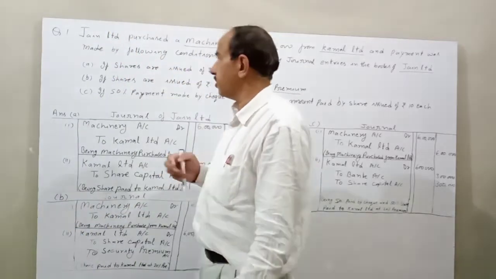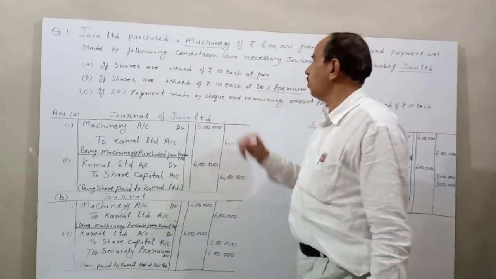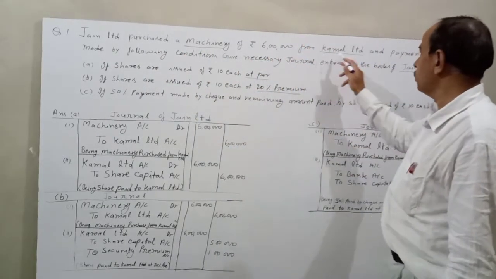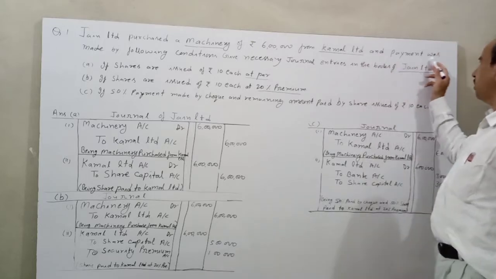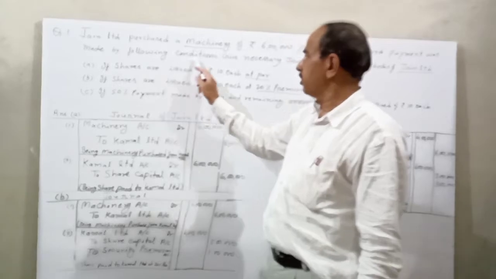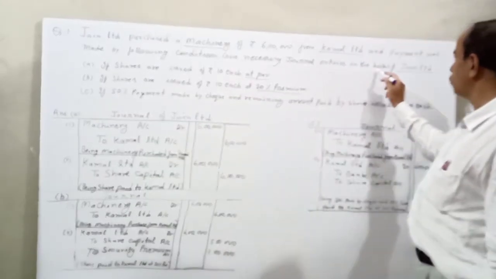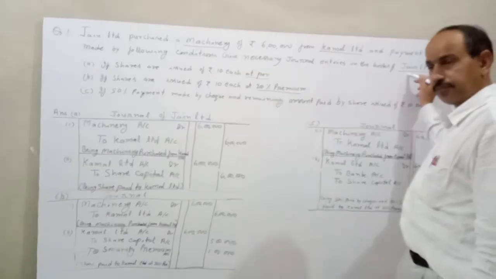Let's start with an example. Jain Limited purchased machinery of rupees 6 lakh from Kamal Limited and payment was made under the following conditions. Give necessary journal entries in the books of Jain Limited.